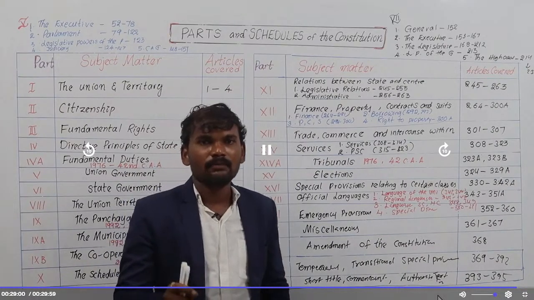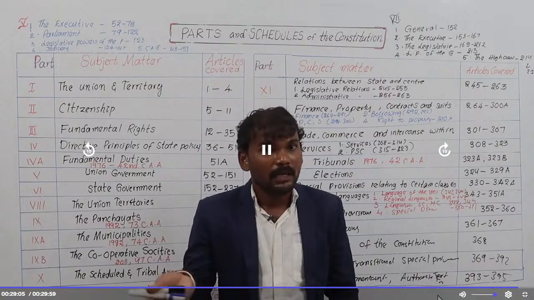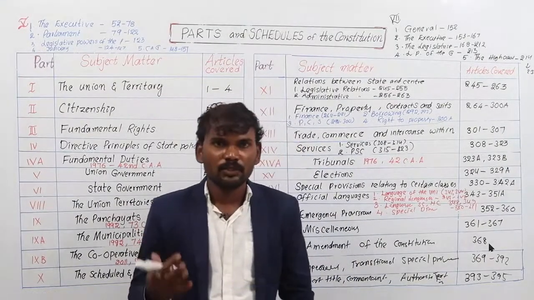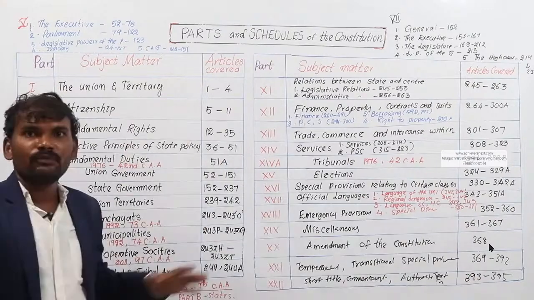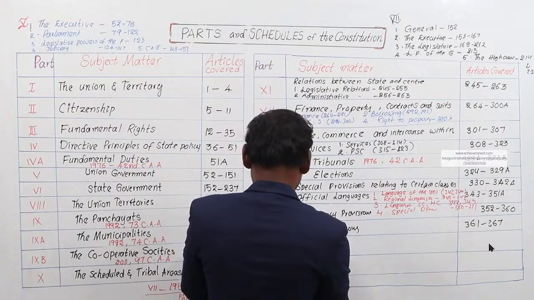What is inserted in the original Constitution is not changed at all, but the number of articles is changed. So whenever the Constitution is amended, it is by amendment of the Constitution only.